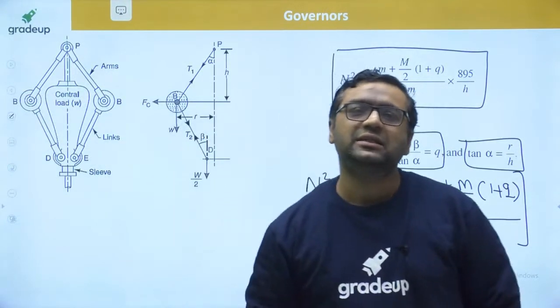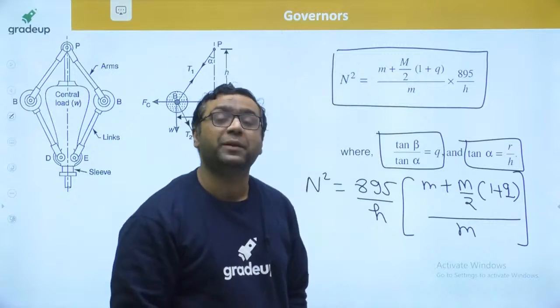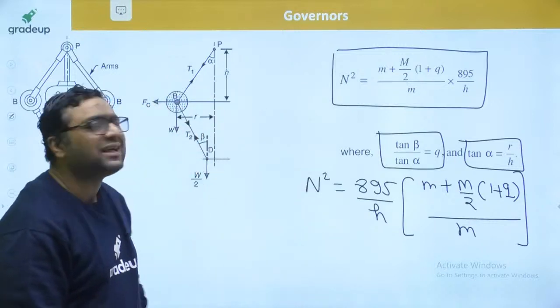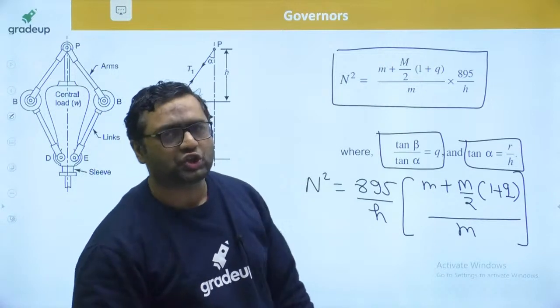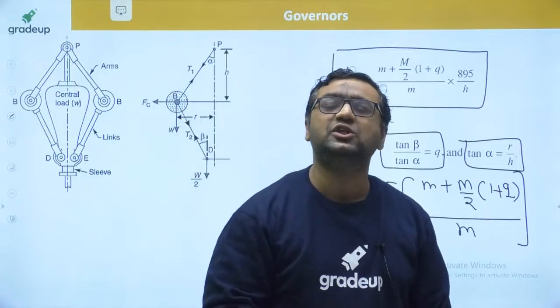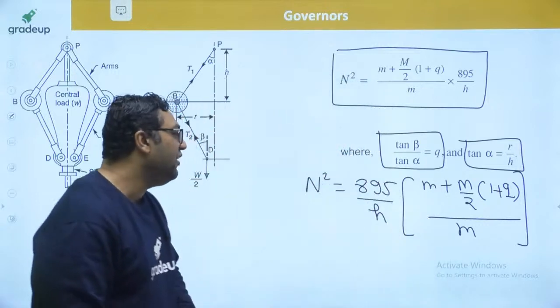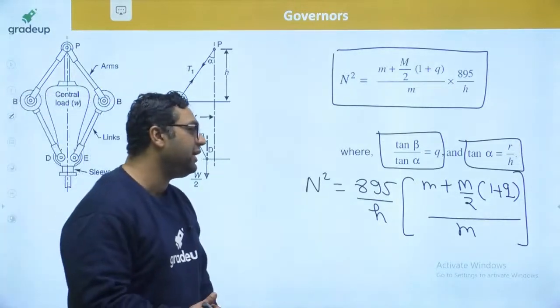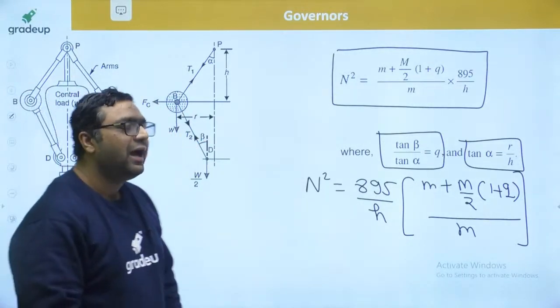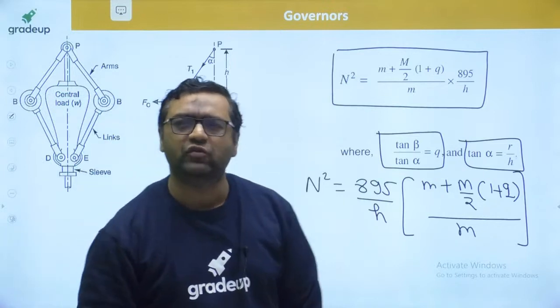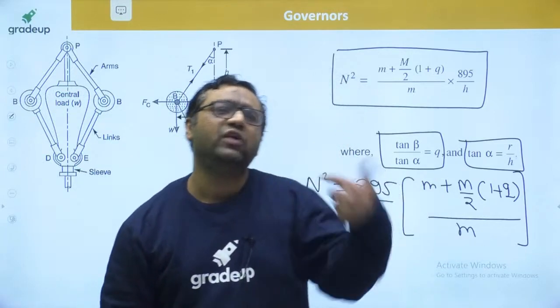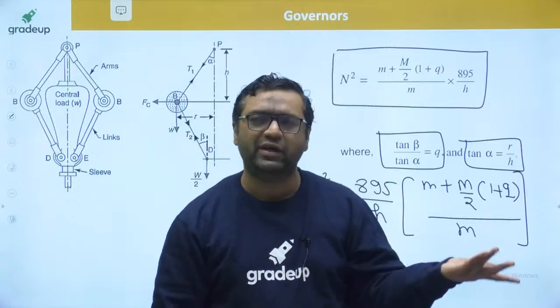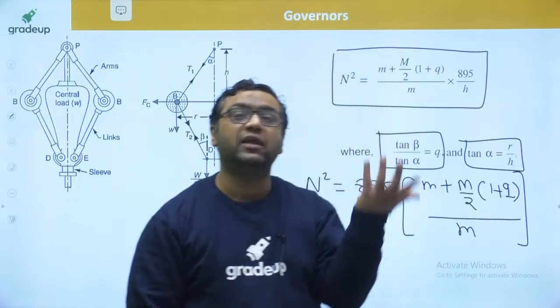I am assuming here that friction is not present, and in the examination also, when you have the question, you will be told that friction is not present. And if friction is given as present, then definitely, my dear, you will use the friction also. But as I said, the friction will always be absent. They will never give you friction, otherwise you will be unable to solve it. Yes, it will become very, very complicated.